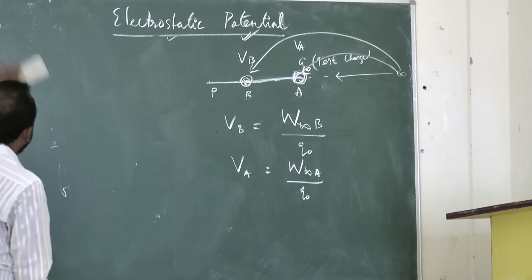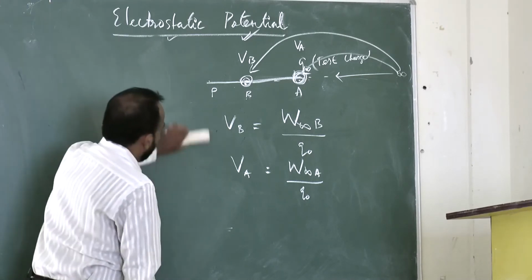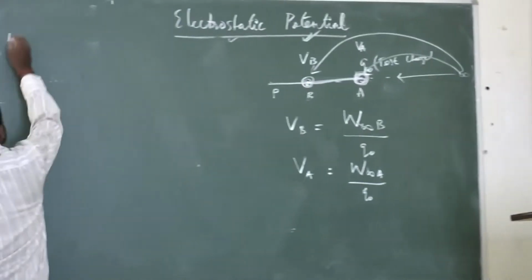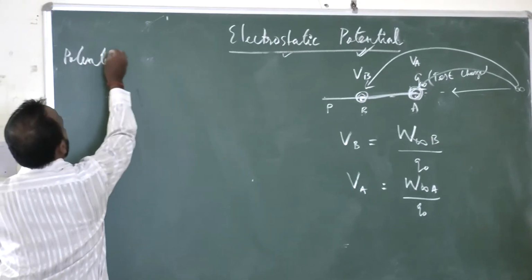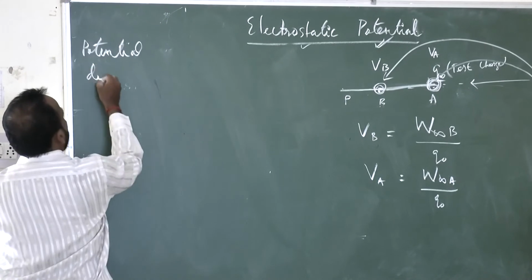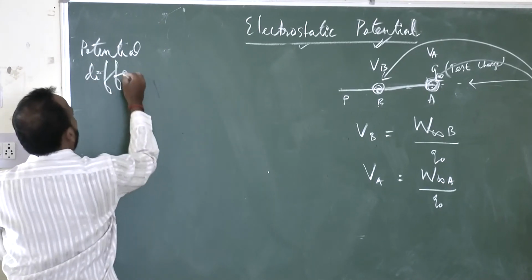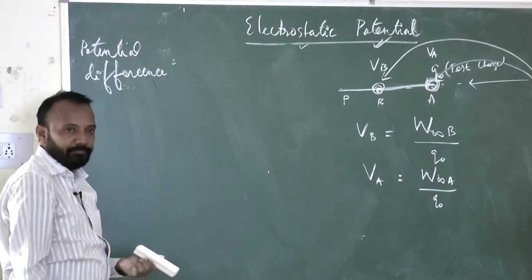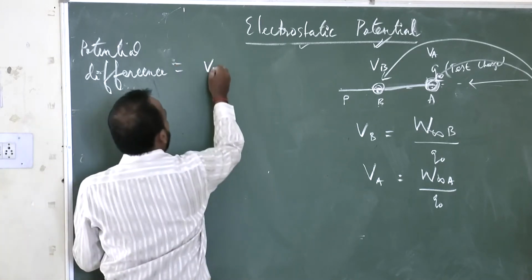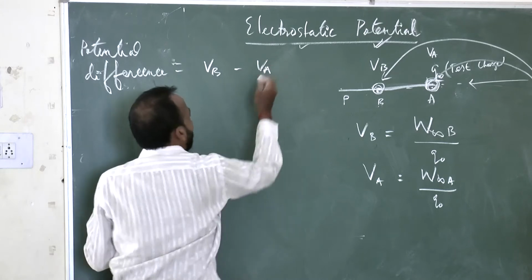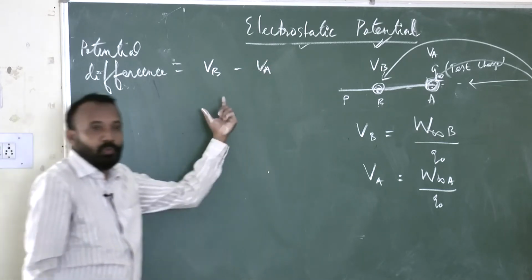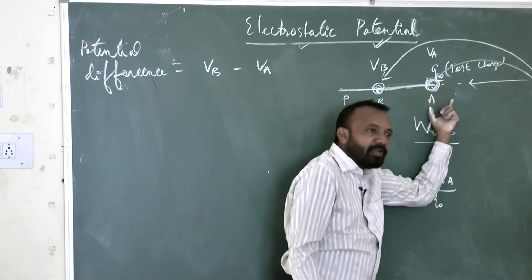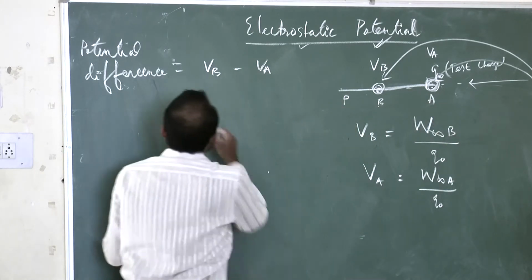Here I can write. Are you able to understand or not? Clear? Now what happened? Potential difference between A to B, that is what? VB minus VA, I'll write. Difference means what? Minus of these two potentials. Potential at B, difference, potential at A. So VB minus VA. What is VB?